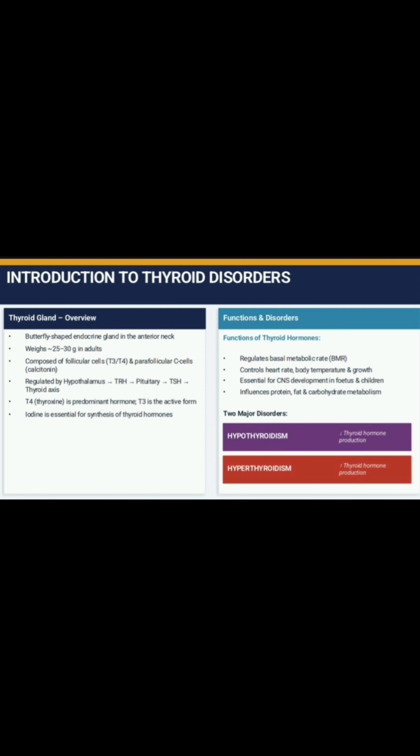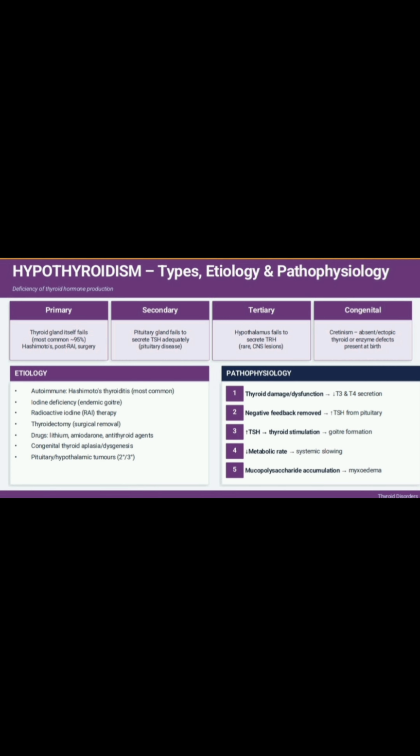First is hypothyroidism. Hypothyroidism is a common condition where the thyroid gland doesn't release enough thyroid hormone into the bloodstream. This makes the metabolism slow down. It is also called underactive thyroid. Hypothyroidism can make the individual feel tired, gain weight, and be unable to tolerate cold temperatures. Basically, hypothyroidism is an endocrine disorder in which the thyroid gland fails to produce enough thyroid hormone.